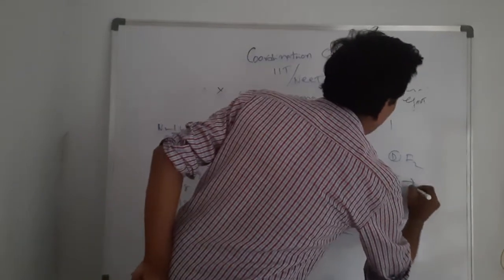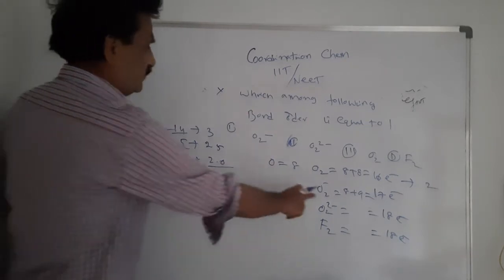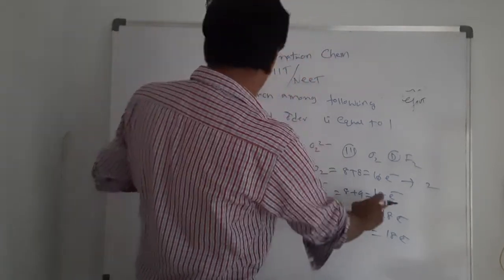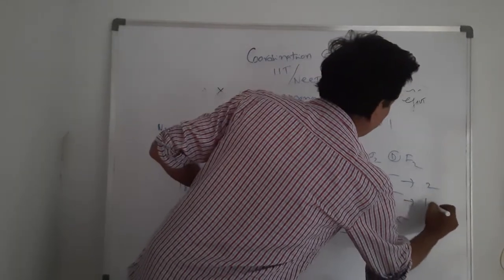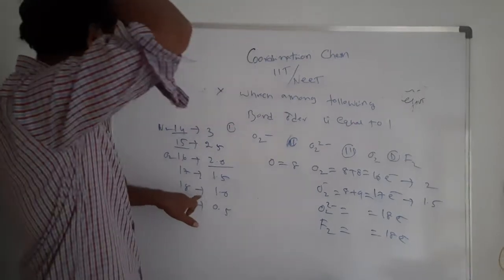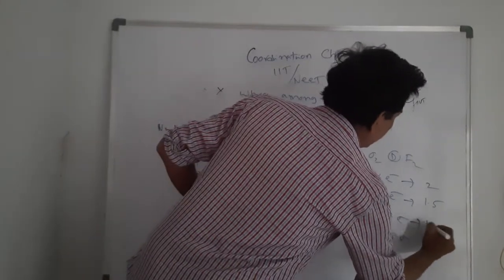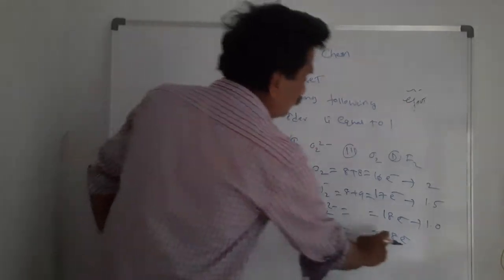The 15-electron species has bond order 2.5. The 17-electron O2 minus has bond order 1.5. With 18 electrons, bond order is 1. With 19 electrons, 0.5. Here fluorine also has 18 electrons.